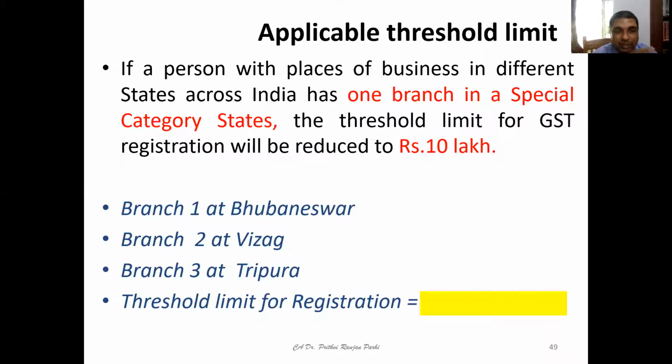How will the threshold limit for registration be arrived at? Can you give some idea? It will be 10 lakh, because Tripura is there where the registration limit is 10 lakh. If this is the situation, the threshold limit shall be reduced to 10 lakh rupees because one of the states is a special category state.